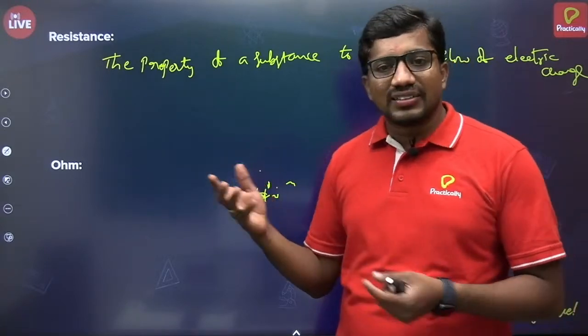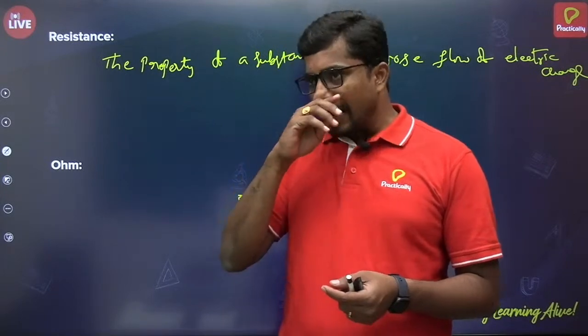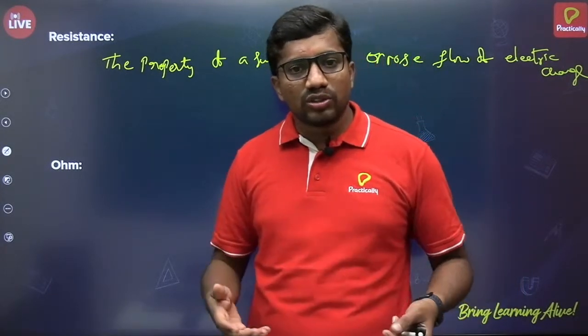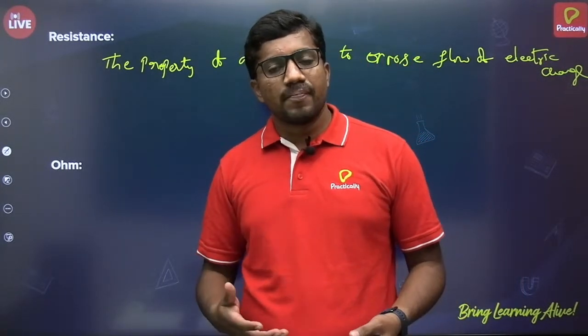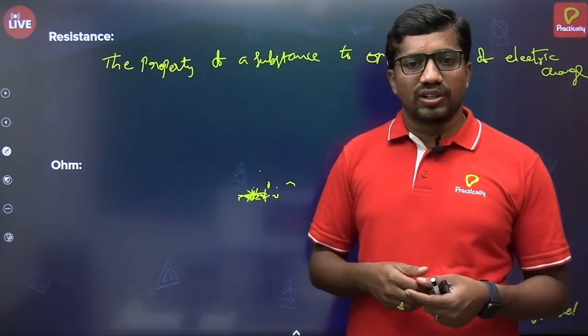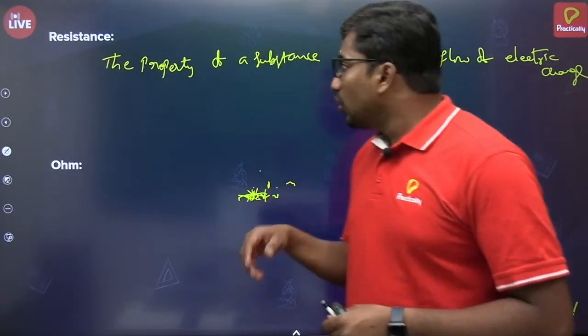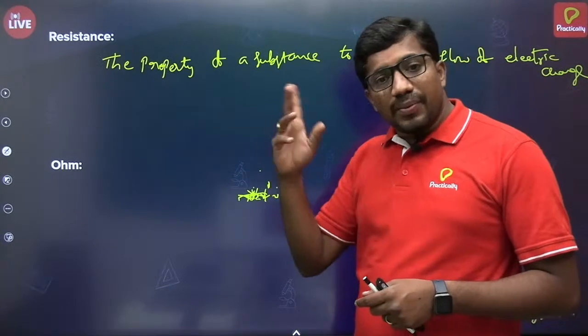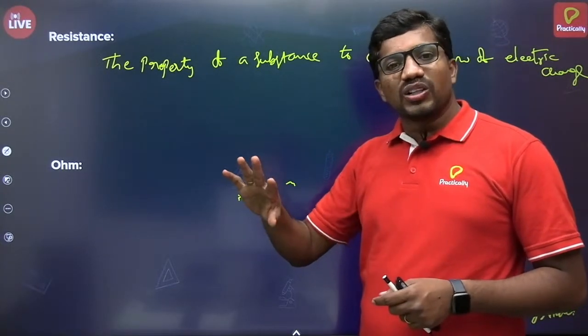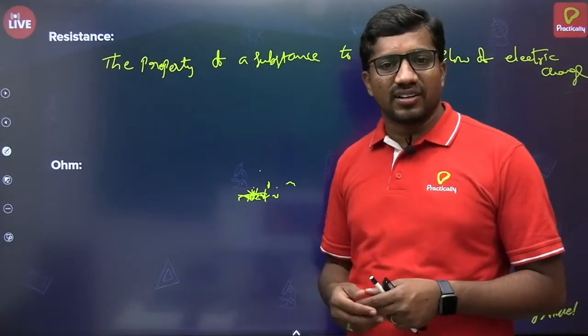That is the reason why electrical workers wear rubber gloves and rubber shoes. Because rubber is an insulator, it prevents electrocution, that is, getting an electric shock. The third type is semiconductors. Semiconductors allow the partial flow of electric charge, like silicon, germanium, etc.